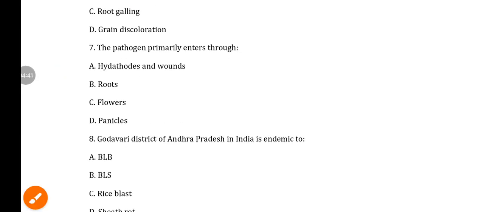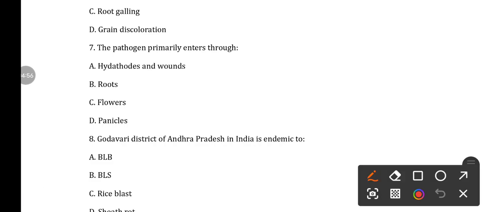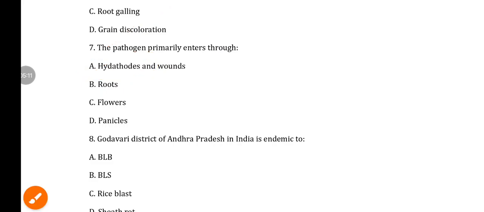Next, question number 7, the pathogen primarily enters through. Option A hydathodes and wounds, option B roots, option C flowers, option D panicle. This is a very important question and most frequently asked in most of the entrance exams, means state exams, other competitive exams, as well as in the JRF, SRF or ASRB exams. This is most frequent, so you have to remember this. Okay, hydathodes.